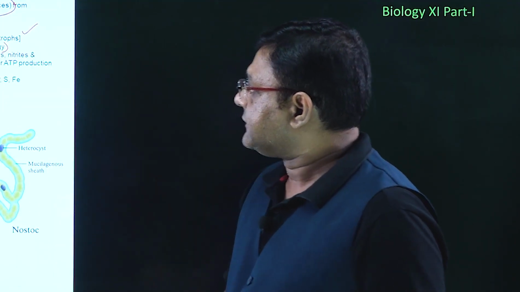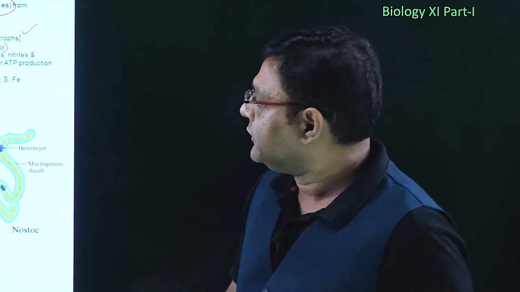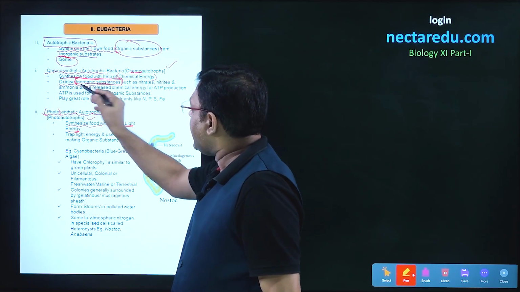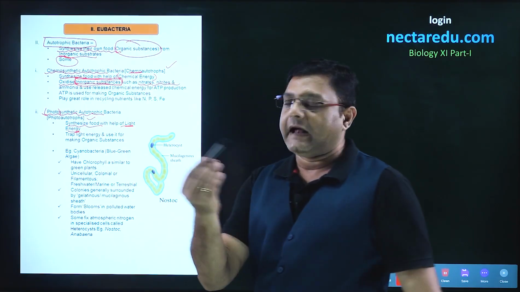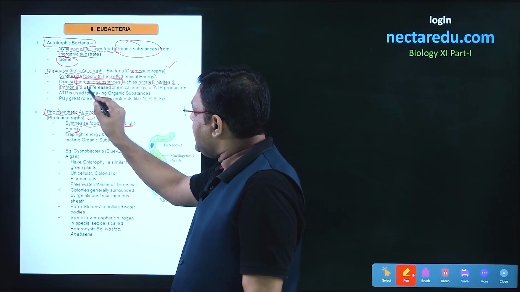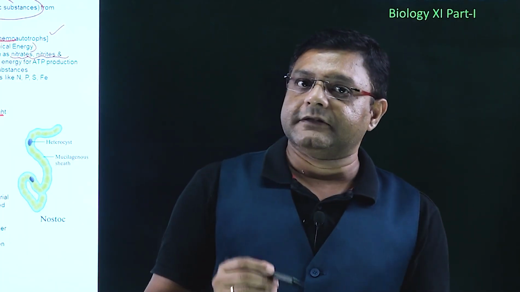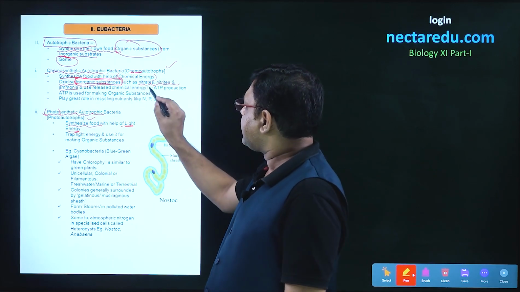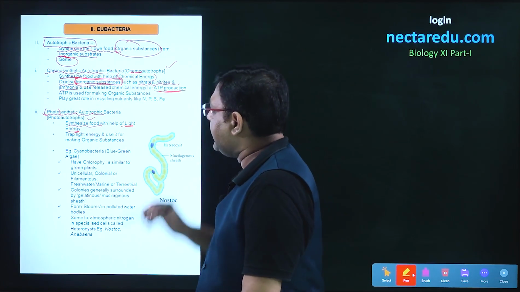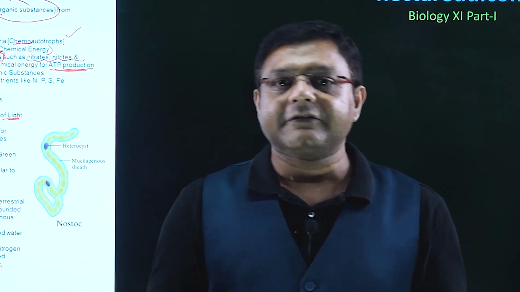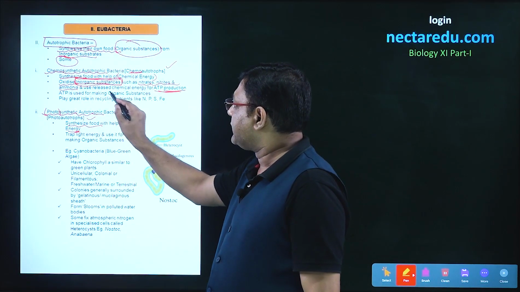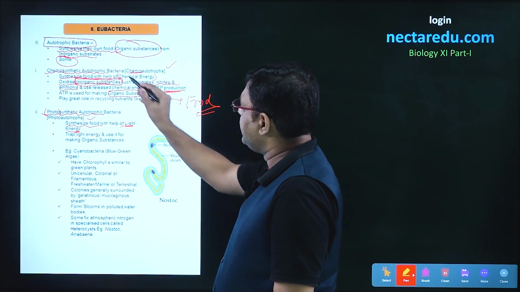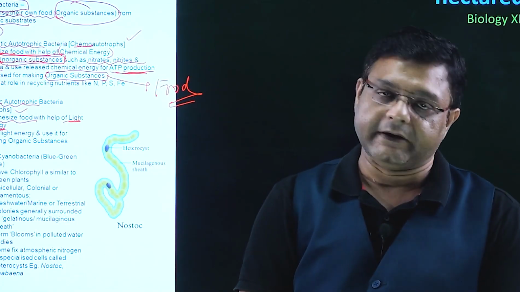Now, in the first case, how do these synthesize food? First, they oxidize inorganic substances. Examples of inorganic substances can be nitrates, nitrites, or ammonia. When these inorganic substances are oxidized, energy is released, and the bacteria trap this energy for making ATP. When ATP is made, it is utilized for making organic substances, and these organic substances are the food of these chemosynthetic bacteria.